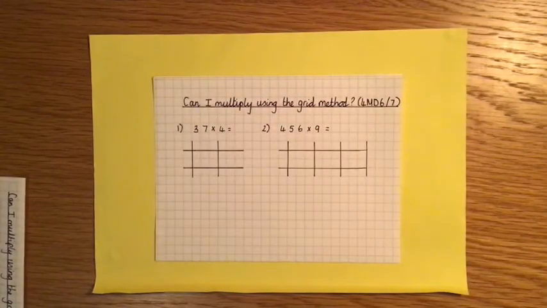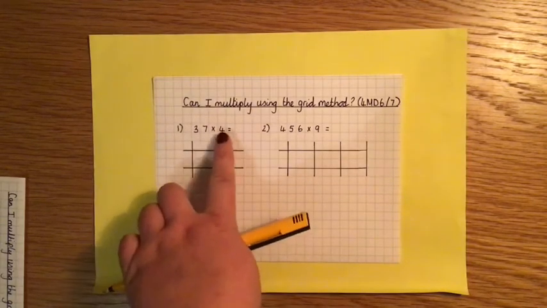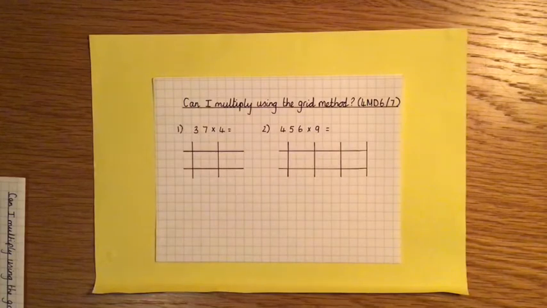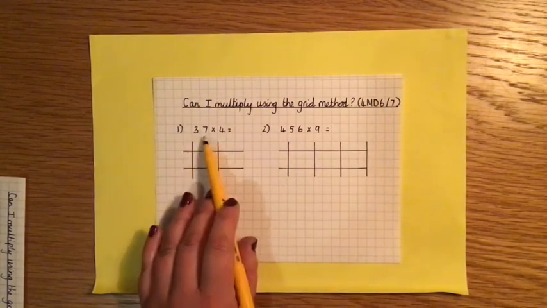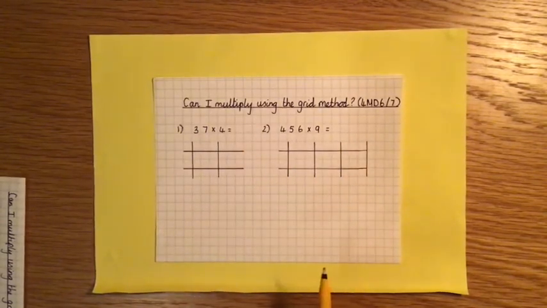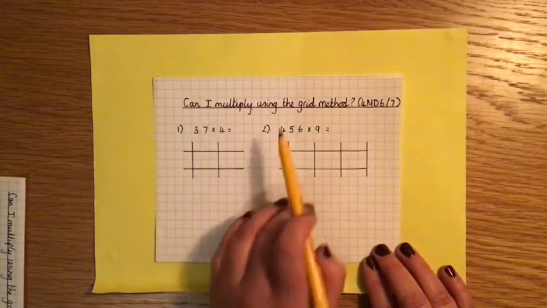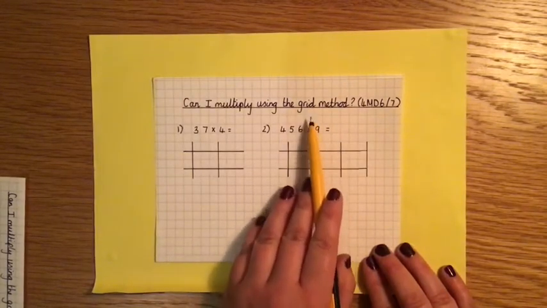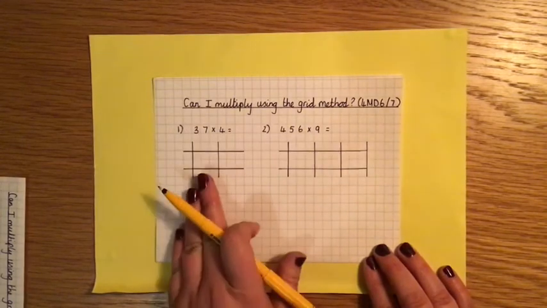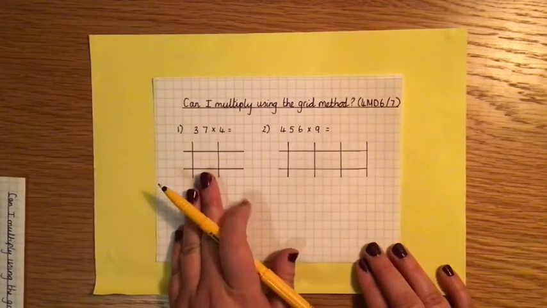Going to be looking at using the grid method to multiply 2-digit numbers by 1-digit numbers and 3-digit numbers by 1-digit numbers. So today I've got two questions. I've got 37 times 4 and 456 times 9. So, as my learning objective says, grid method, it is going to involve drawing a grid. So I've set out my grid here for question 1.